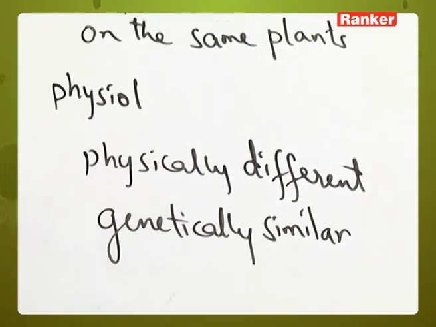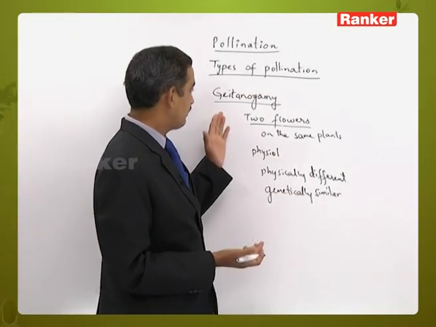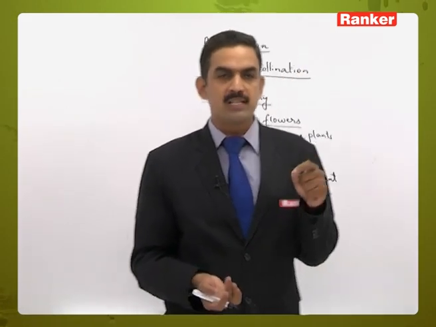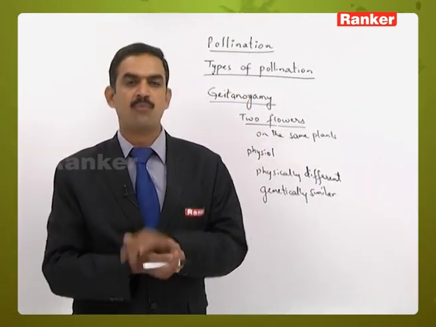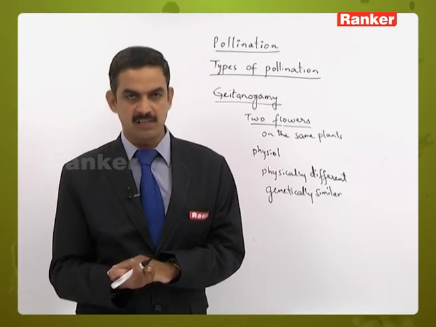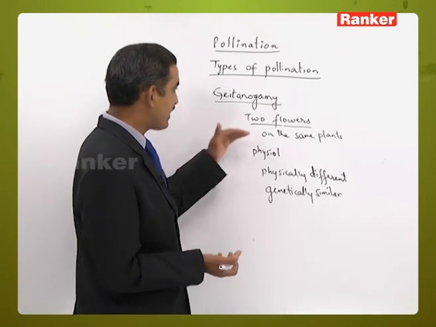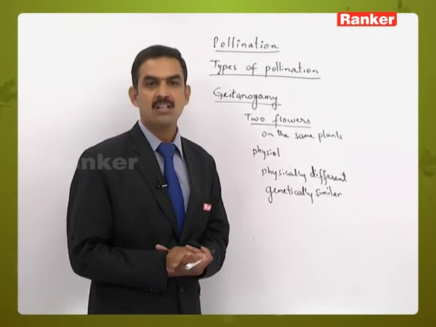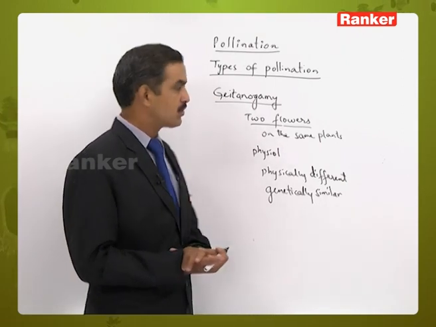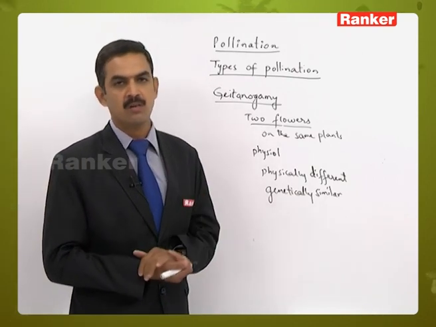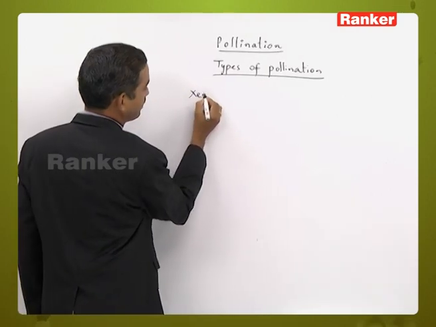As the two flowers are genetically similar, it is nearly similar to the self-pollination process. But as two flowers are participating, that is the only reason we consider geitonogamy a cross-pollination process. So this is called two-flowered and single plant pollination. The next one is xenogamy.